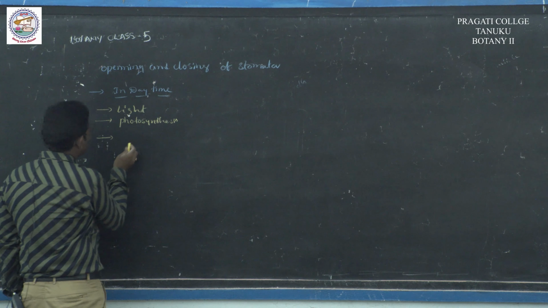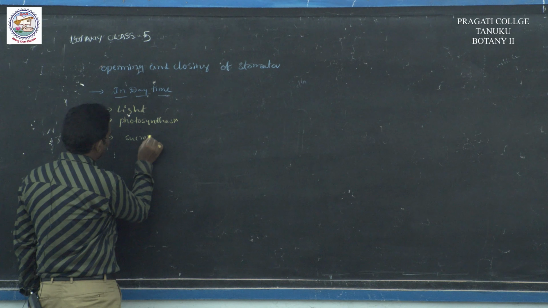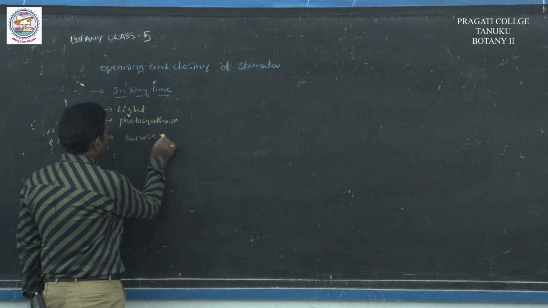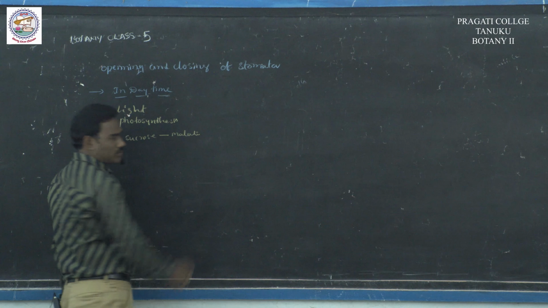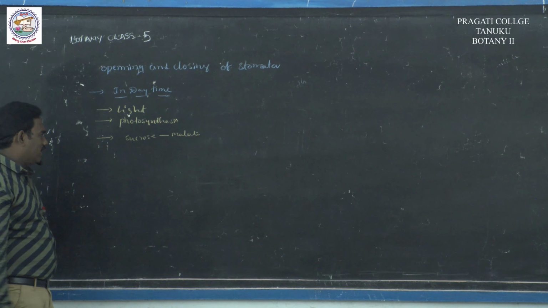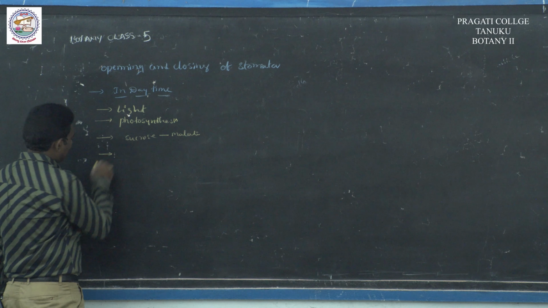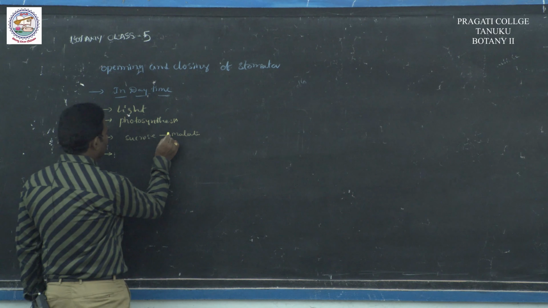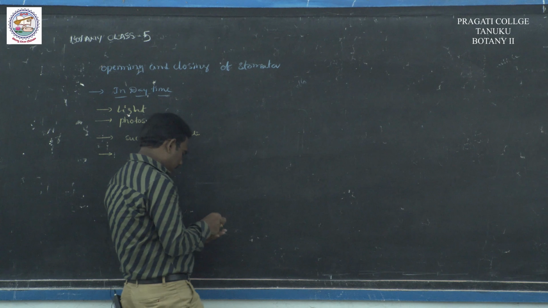The glucose synthesized is converted into sucrose molecules. Sucrose molecules are converted into malate. Malate molecules release ATP energy. Malate is converted into ATP energy in guard cells.